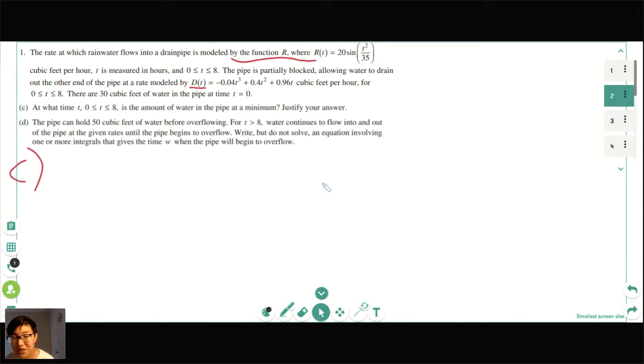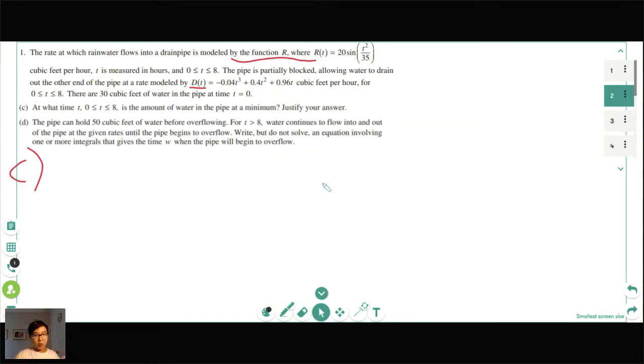What's the difference between absolute and relative minimums? So it just depends. If they give you an interval and they say, at what time between 0 and 8 is the amount of water in the pipe a minimum, that's a relative. Absolute means you take the function as a whole and you find the extrema in terms of where its minimums and maximums are. So in this case, it's just saying when evaluating from 0 to 8, where is the minimum? Then in that case, it's a minimum in terms of the interval from 0 to 8. And don't worry, typically you won't need to justify by saying this is an absolute minimum. You'll just say it's a minimum at this time.